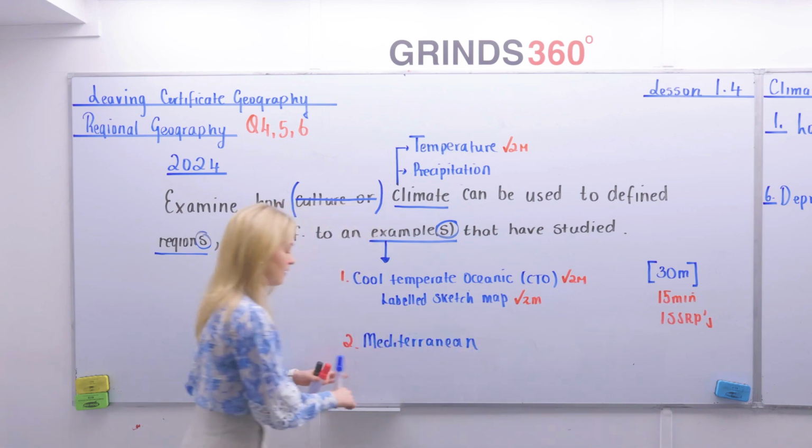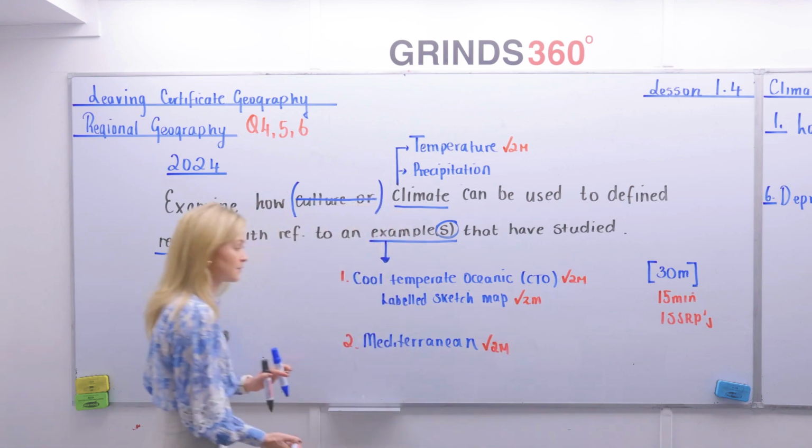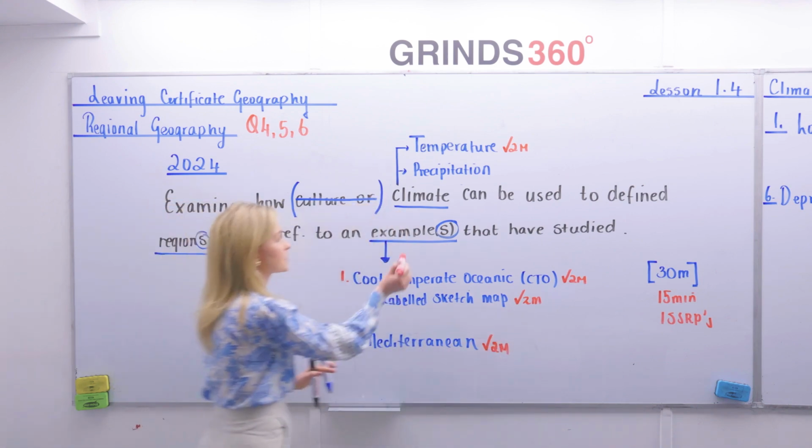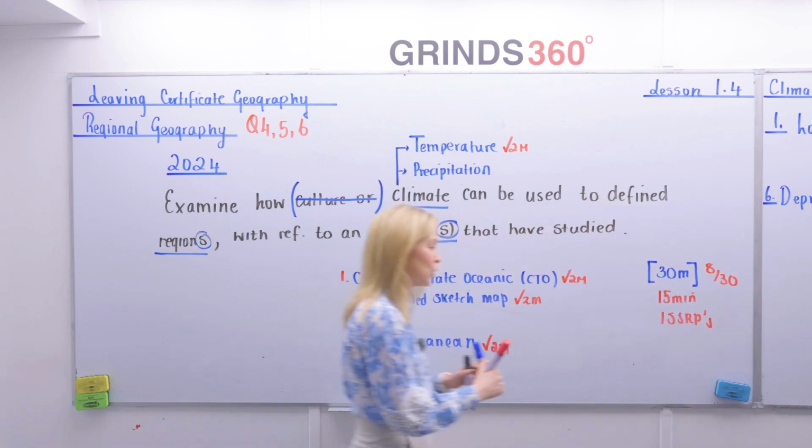A Mediterranean climate. For stating Mediterranean, I'll also get that tick and 2 marks. Now, straight away there, we have 2, 4, 6, 8. We have 8 marks out of 30, and again, that's my dissection done.